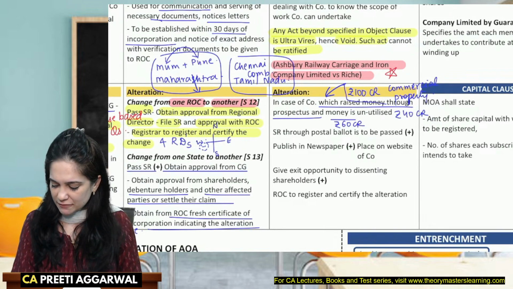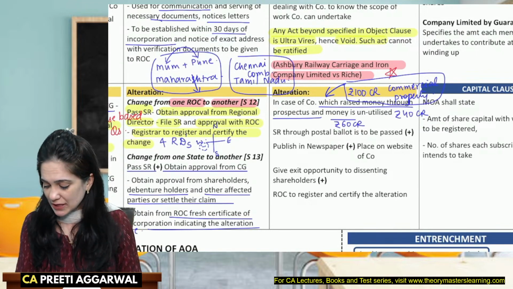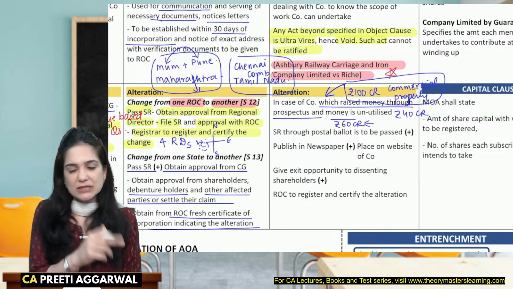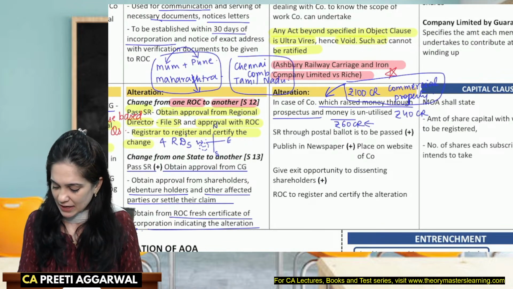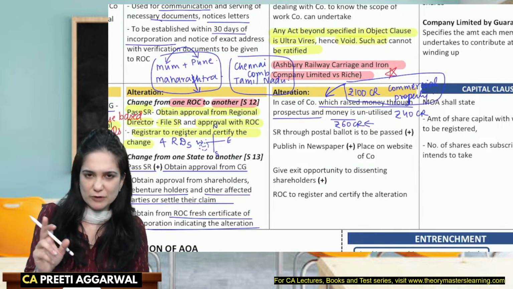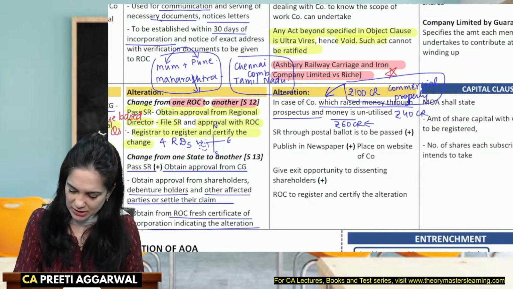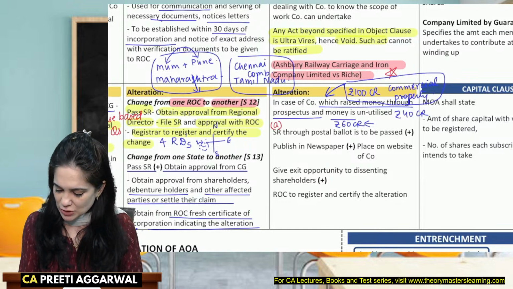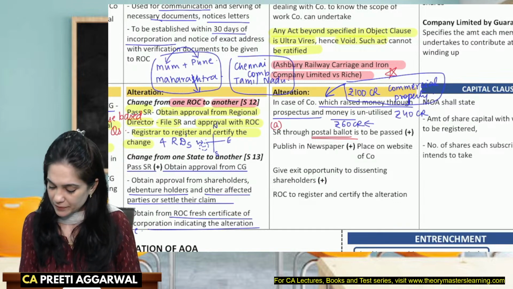See, you have obtained money saying that I will use it for commercial property. But now you are utilizing that money, whatever is unutilized, for some objects other than the objects for which it was raised. So law requires that if you have some unutilized money and you are using it for some object other than what it was raised for, then you will first have to pass a special resolution. Yes, pass a special resolution. And that will be passed through postal ballot. This is the method of voting.